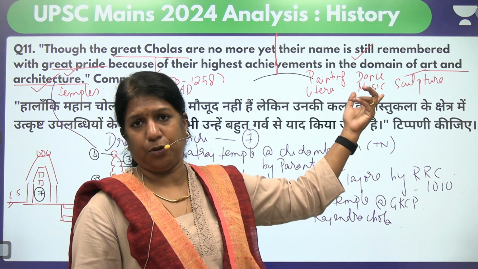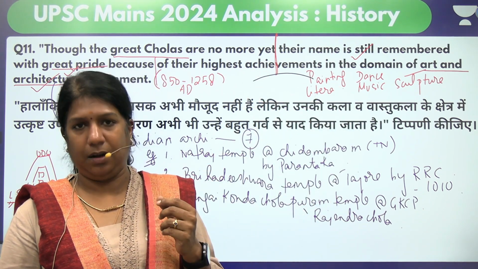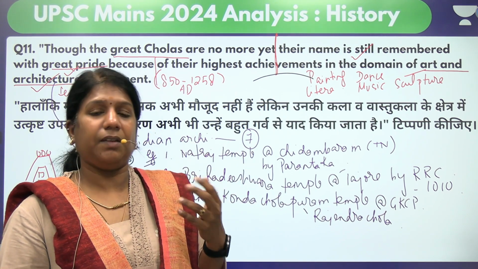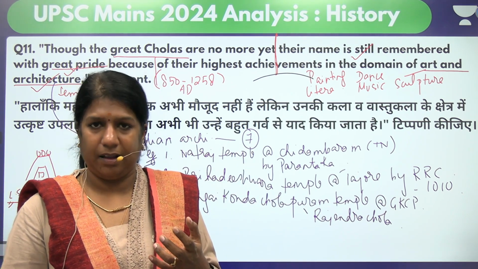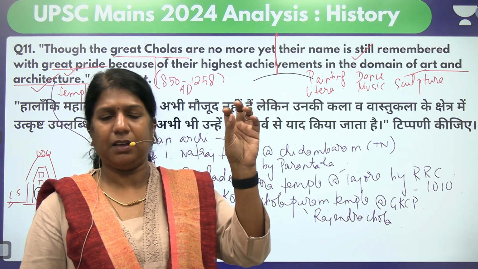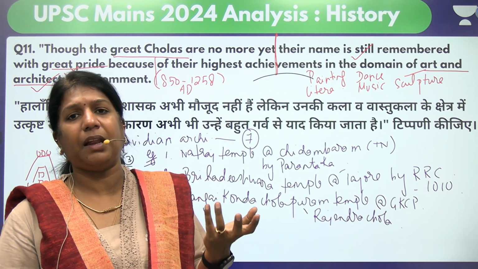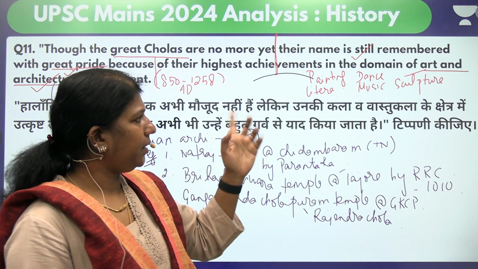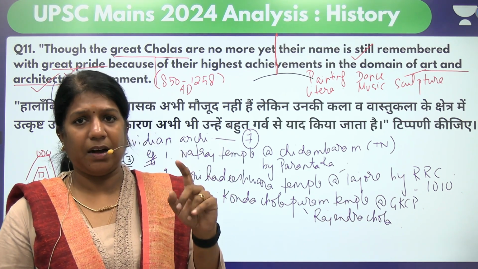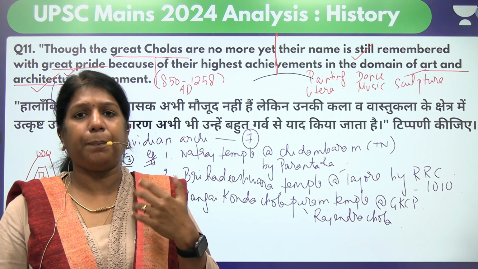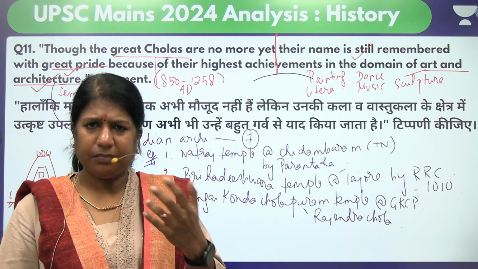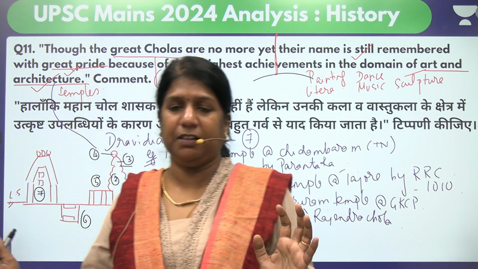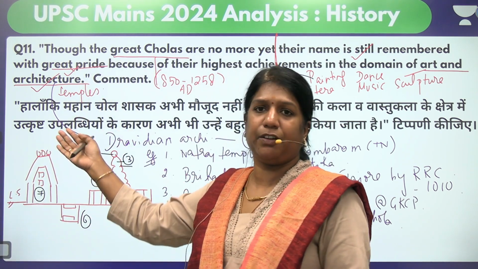Then literature, of course. The great scholar Kamban lived during the Cholas, who wrote Ramayana in Tamil. Then we have a great scholar called Sekkilar. Sekkilar took the 18 Puranas, and he wrote Periya Puranam in Tamil. So all these great works were written, and Rajaraja Chola made sure that Devaram is sung in all the temples and people are learning Devaram and Prabandham. So in a way, Cholas have contributed immensely to the growth of art and literature in the South.